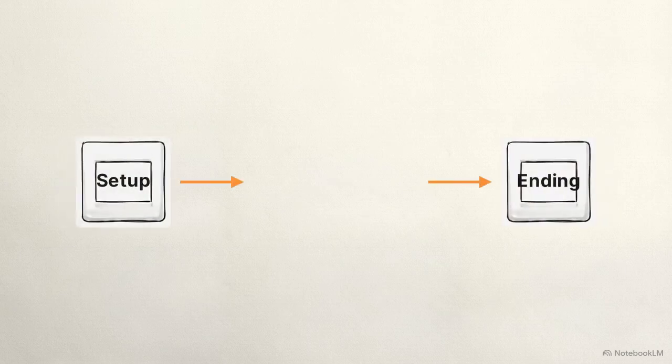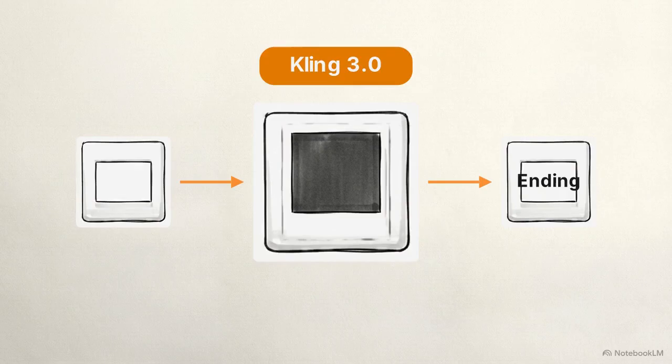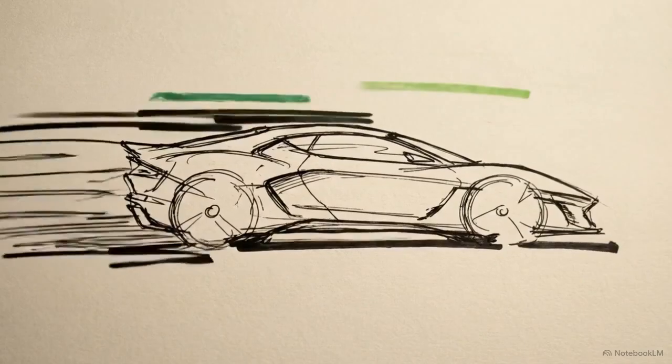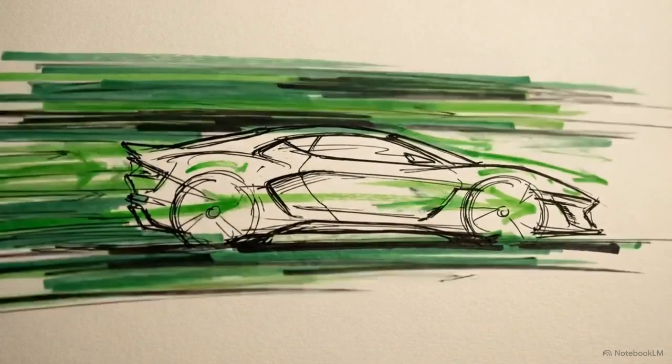Scene 2 is a high-energy chase sequence. Now we switch to Kling 3.0. We use the hero's image from Scene 1 and use Kling's motion brush to drive the kinetic energy. The fast pacing and motion blur hide any minor identity drift, letting Kling's physics do the heavy lifting.